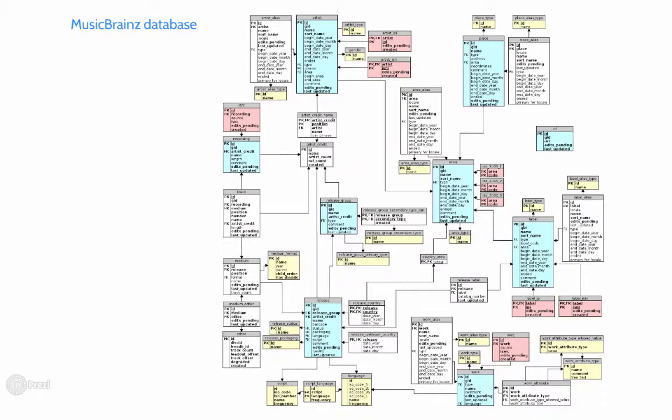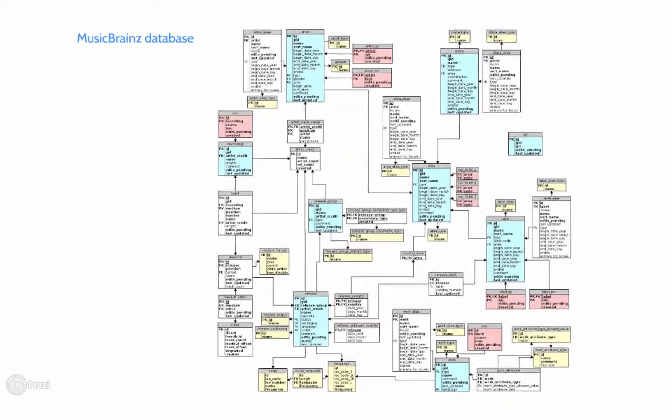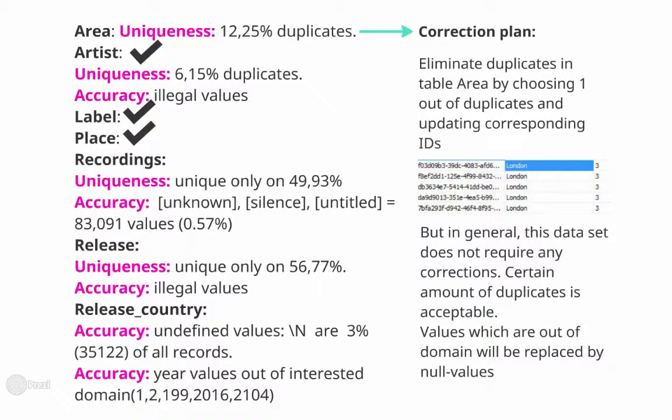Next dataset is in Music Brains. As you might see, this database has impressive structure and it's big to analyze. For our project, we made analysis of the following tables. In table area, we found a lot of duplicates, like City Paris has 6 different corresponding IDs. In artist table, names are unique on almost 91%. There are around 6% of duplicates. Artist names can contain illegal values due to specific nature of data.